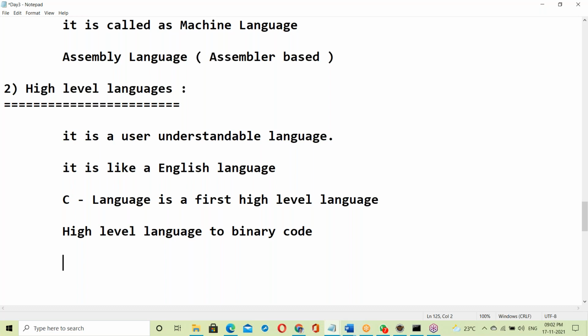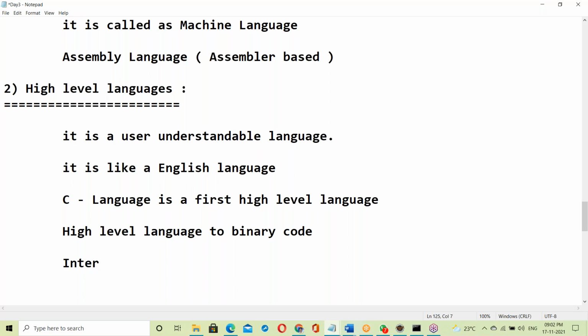Who will convert? Anyone have an idea? Which one will convert from high level language to binary codes?